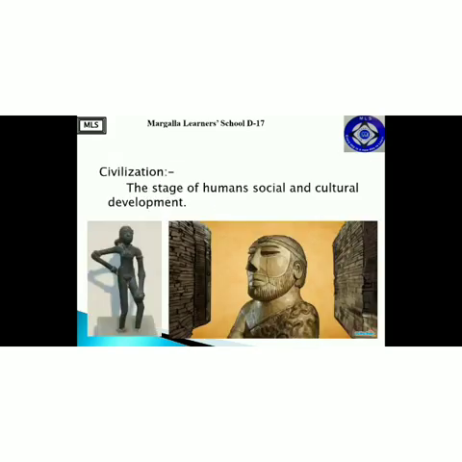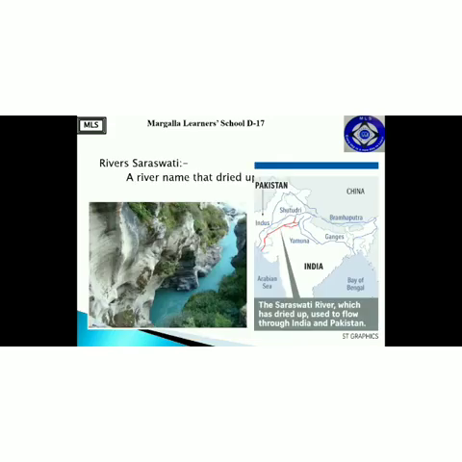Let's move forward. The next word is civilization, the stage of human social and cultural development. My dear students, we all know that human beings belonged to the Stone Age in the very early times, and with the passage of time he learned about things, he came to know how to make fire, and he developed, and with the development he came to the golden age, and then from the golden age he came to the modern age, which is this 21st century. In the same manner, civilization is the stage of development where the society and culture of humans are really developed.